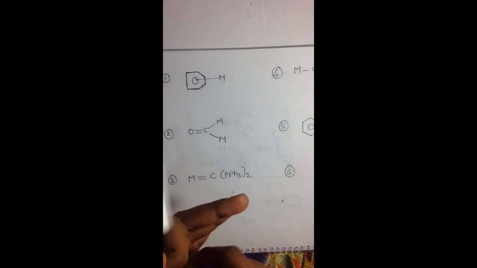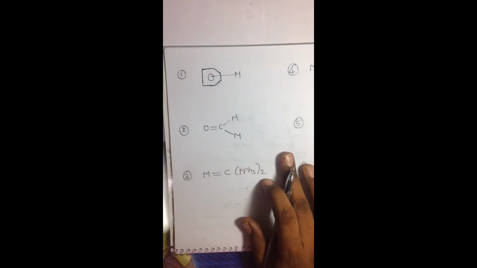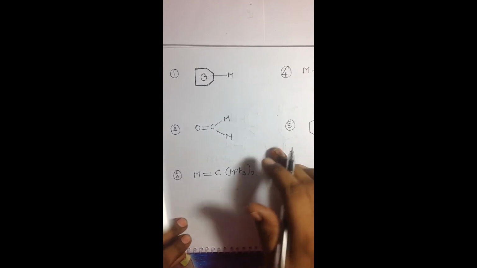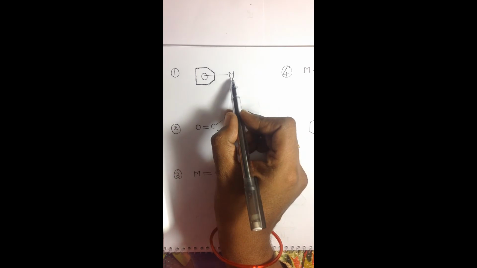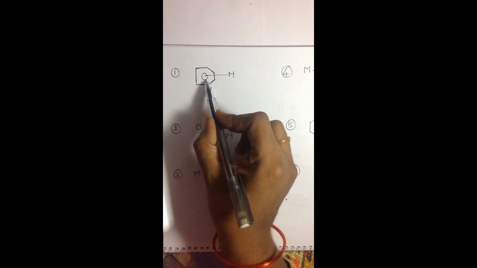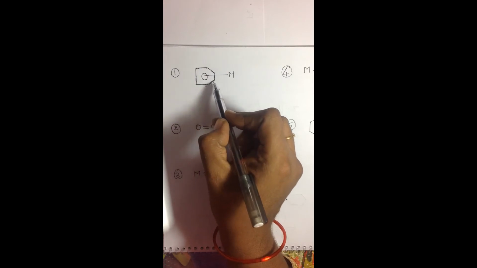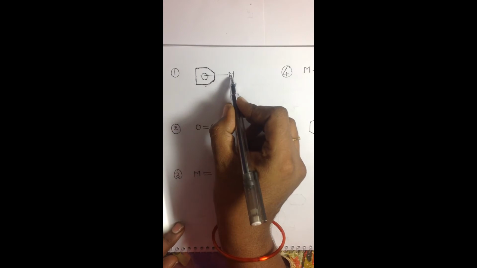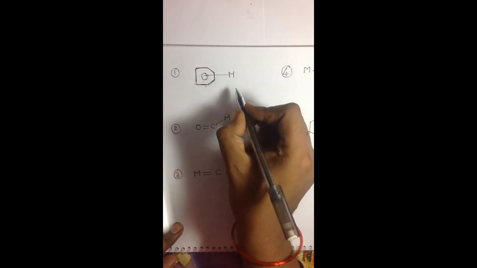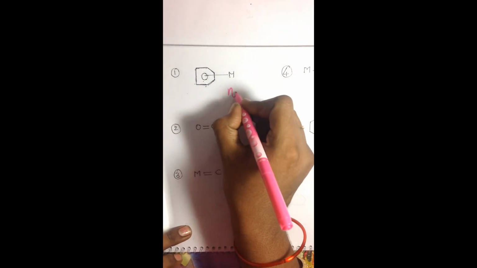It will be very easy and you will be able to understand clearly. When a metal is attached to a 6-membered ring, 1, 2, 3, 4, 5, 6, which is delocalized, its hapticity value n is equal to 6.